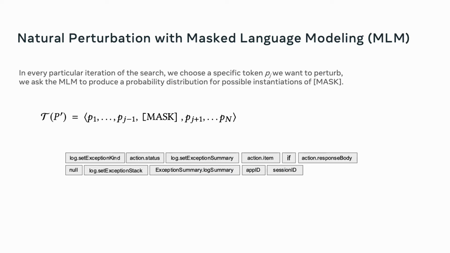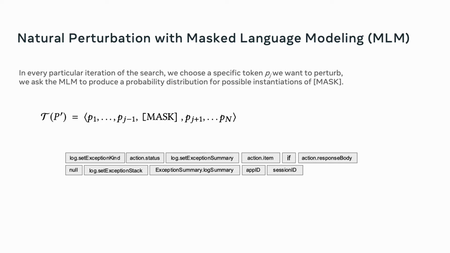Now, in masked language modeling, what we can do is produce natural perturbations for tokens in our input. For that, we leverage a BERT-based model that is pre-trained on millions of lines of code. We replace the token we want to perturb with a masked token. The MLM then produces a probability distribution for possible replacements of that masked token.